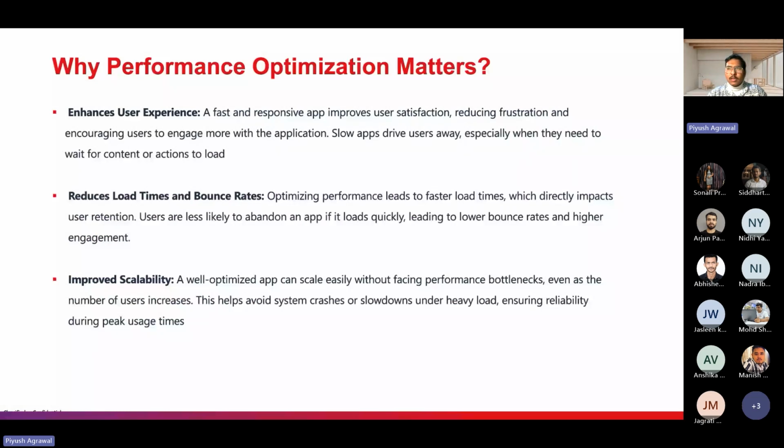Can anyone explain why performance matters? Okay, I'm taking it as a no.